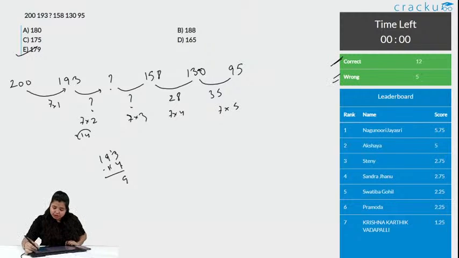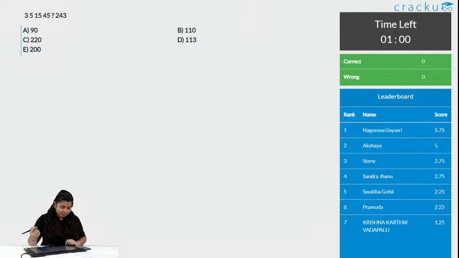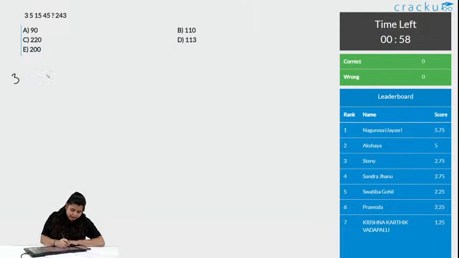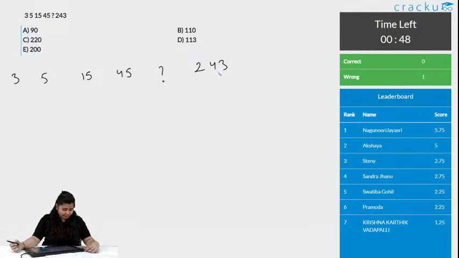Let us go to the next question now. The numbers are 3, 5, 15, 45, question mark and 243. Check the difference and then start. This can be slightly tricky, not too much, but yes, slightly.